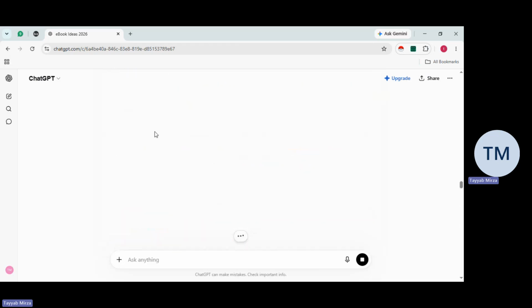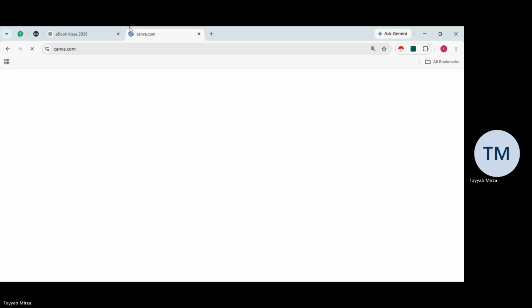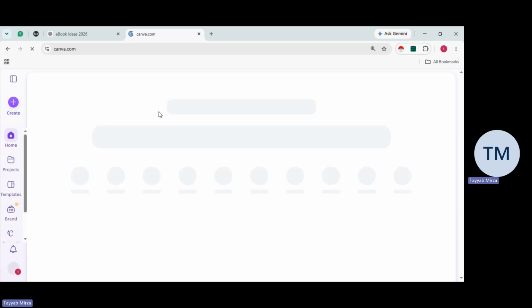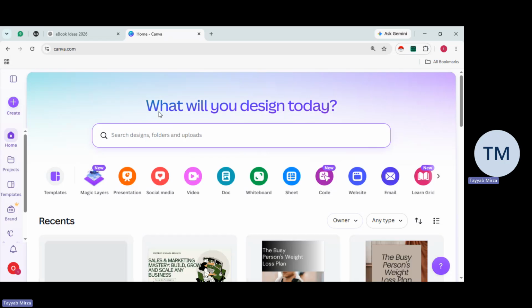But later on, if you want to go ahead in terms of designing the products, it's very, very easy to do. For example, we go directly on Canva, right? Because Canva is a really amazing tool for designing your product. Once you go on Canva, it will usually ask you to log in by your email or by your number, whatever it says. Once you've logged in to your Canva, this will be the interface that you guys will see.